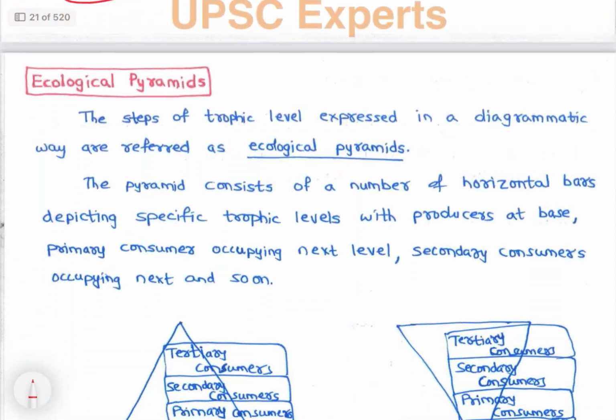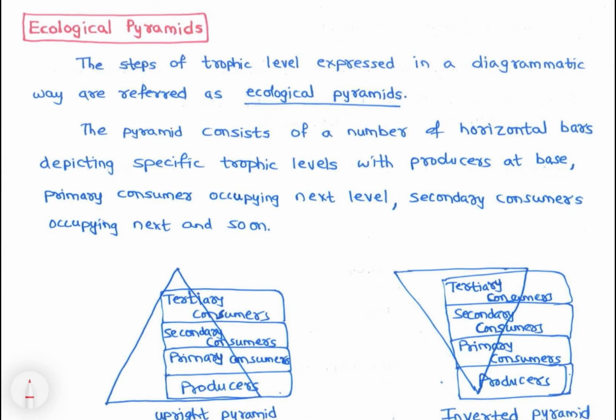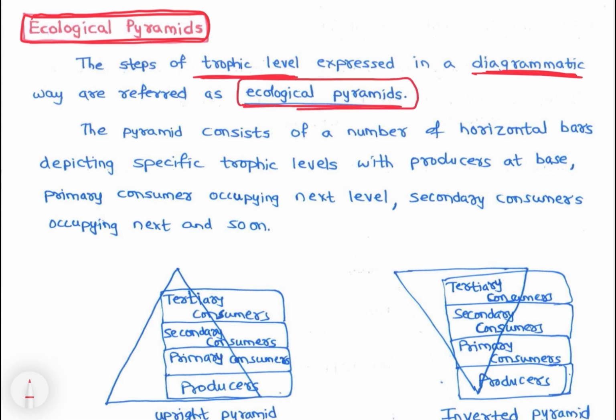Now let's go to the next topic, ecological pyramids. Now let's discuss ecological pyramids. Right? See, a pyramid is nothing but a representation of food chains or food webs. The steps of trophic levels expressed in a diagrammatic way are referred to as ecological pyramids. See, first trophic level, second trophic level, we have discussed it, right? Expressed in a diagrammatic way, they are referred to as ecological pyramids.